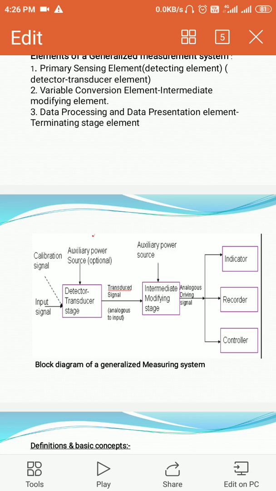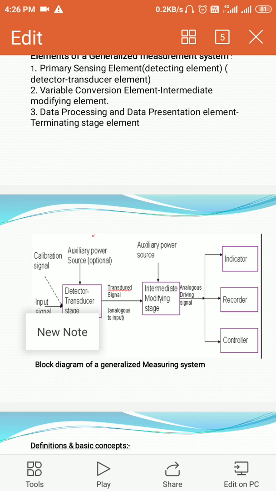The intermediate modifying stage will take the output from the primary stage and then modify it, amplify it, or filter it. It will make it into an understandable form and then submit it to the third stage, called the terminating stage. The terminating stage is nothing but an indicator or a recorder. It will display the readings to the observer.